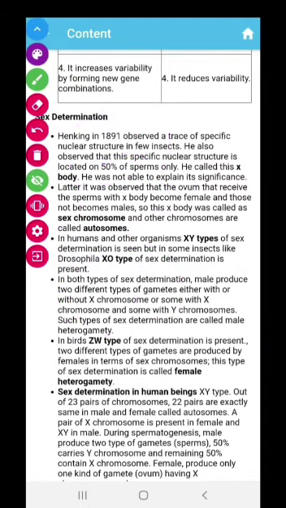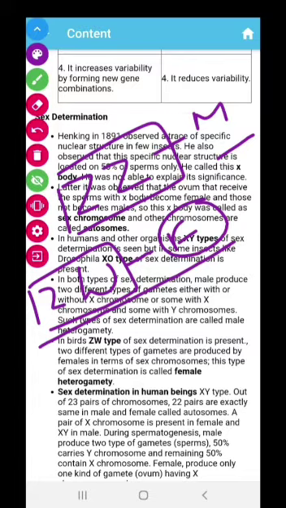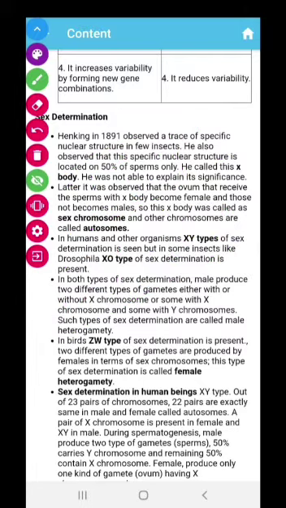But in some birds the sex determination is ZZ and ZW type. ZZ will be male and ZW will be female. They have female heterogamety, that means the female will produce two different types of gametes. In human beings the female produces the same type of gamete, but in birds the female produces different types of gametes. That is why it is known as female heterogamety, which is found in birds. So this is all about male heterogamety and female heterogamety.